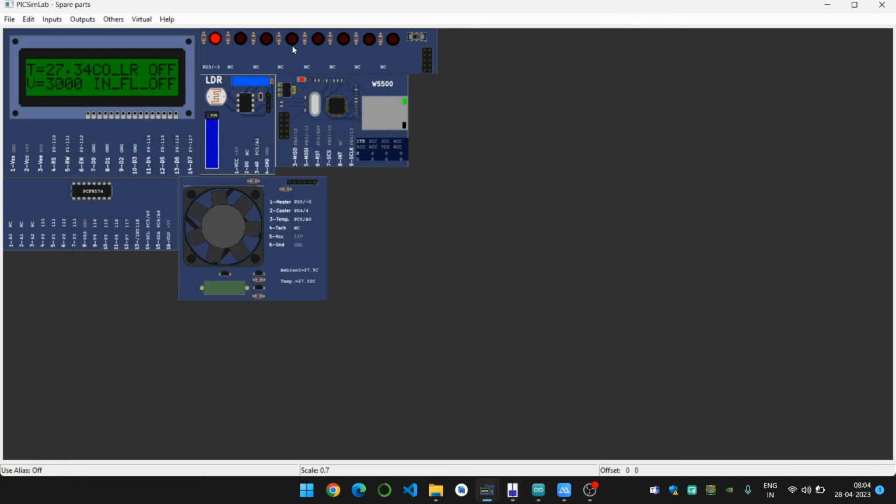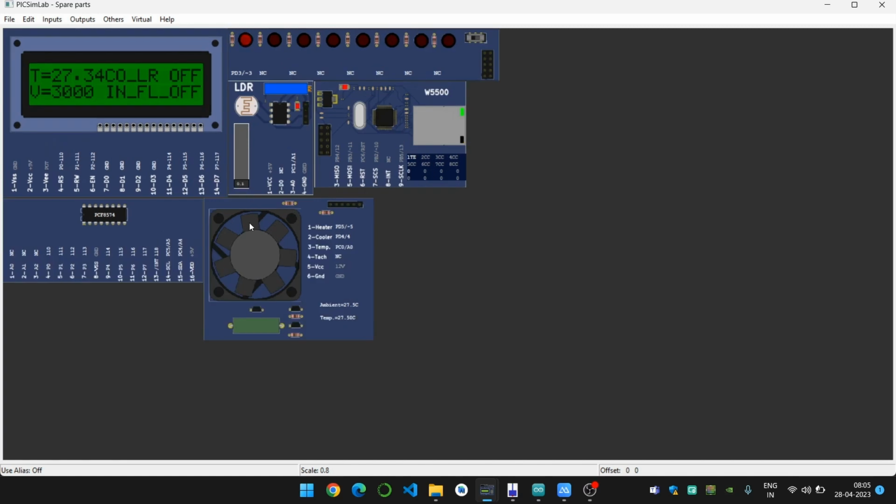Now the last system, that is the garden lights. This is the LDR sensor. When the sunlight is maximum, the garden lights are off, and when it is nearly evening or night, then the garden lights are brightest. That is, the lights are turned on automatically.